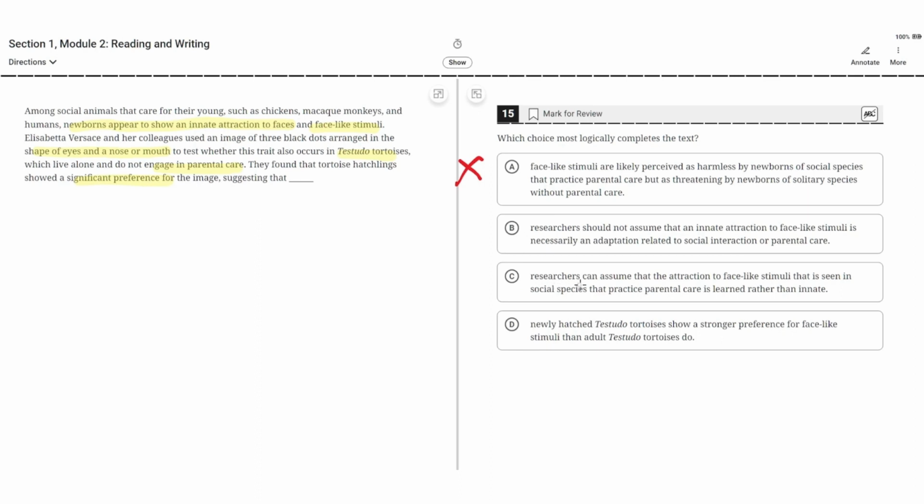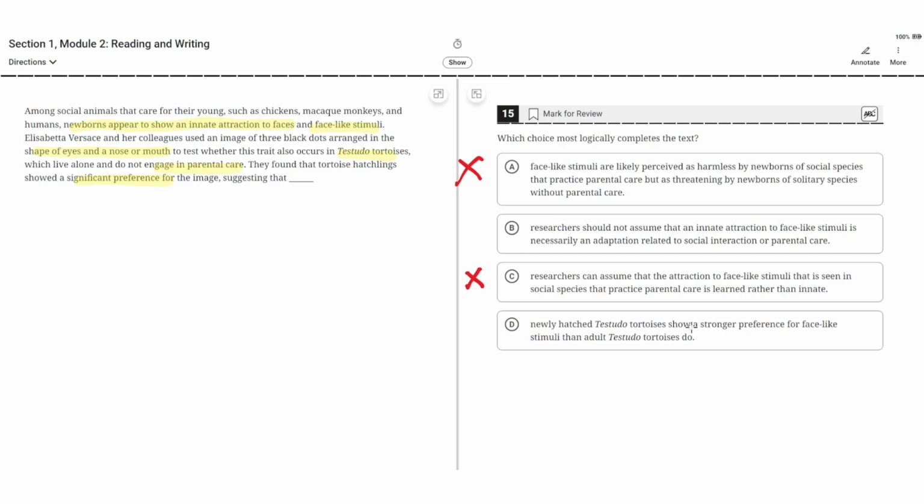C. Researchers can assume that the attraction to face-like stimuli that is seen in social species that practice parental care is learned rather than innate. This is incorrect because of the testudo tortoise example, where although the testudo tortoises did not engage in parental care, their hatchlings had a significant preference for the image of a face or face-like stimuli. Therefore, C is incorrect.